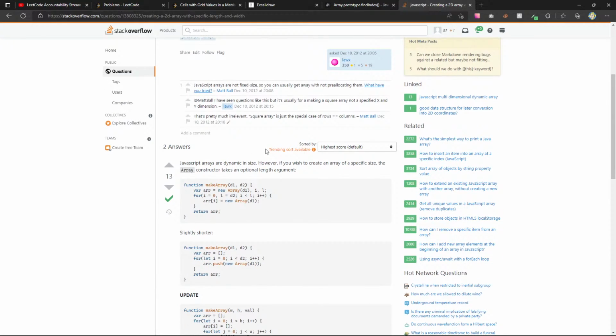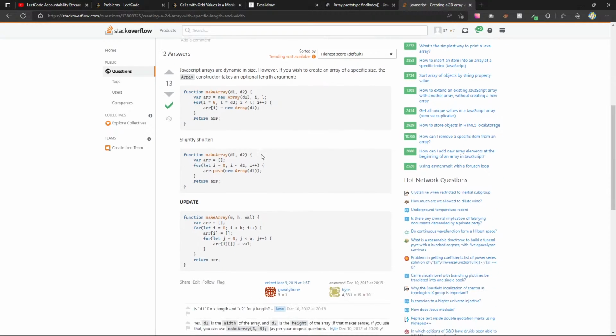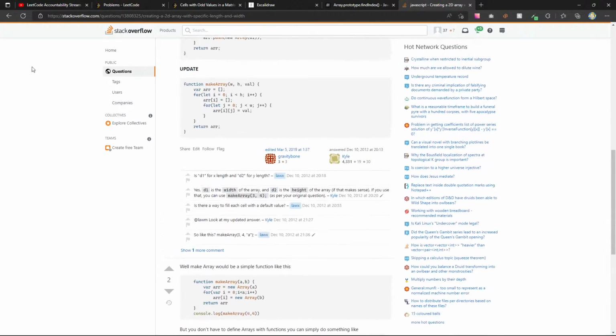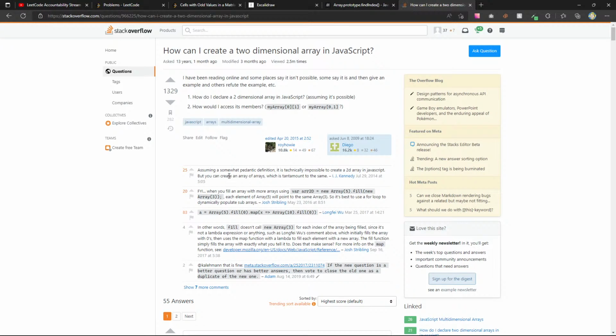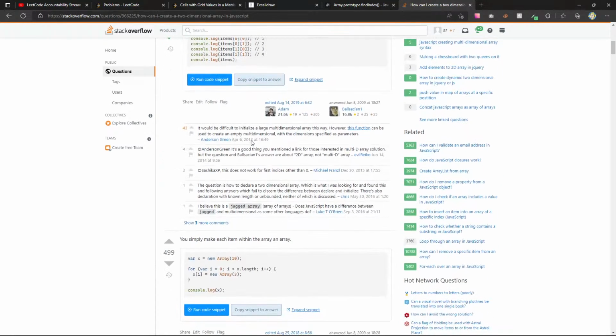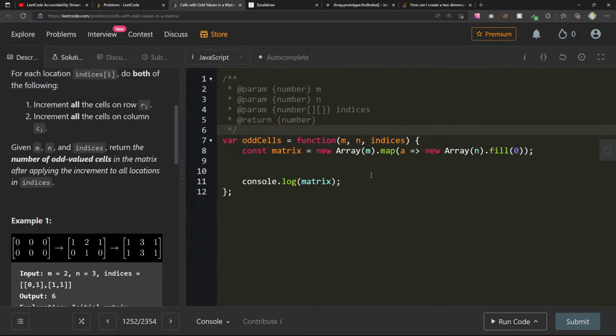Array constructors. New array, update, some crazy thing. Is it really just this? Yeah, I'll just do this. I'll just copy this one for now.